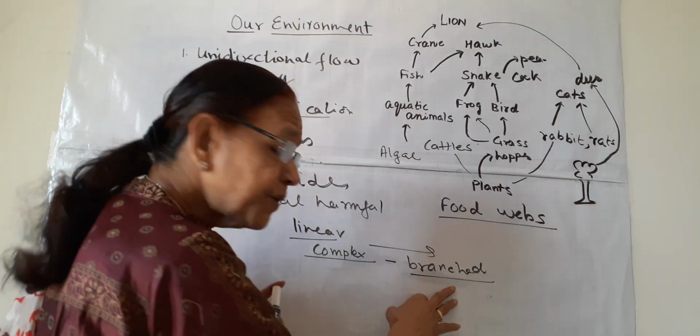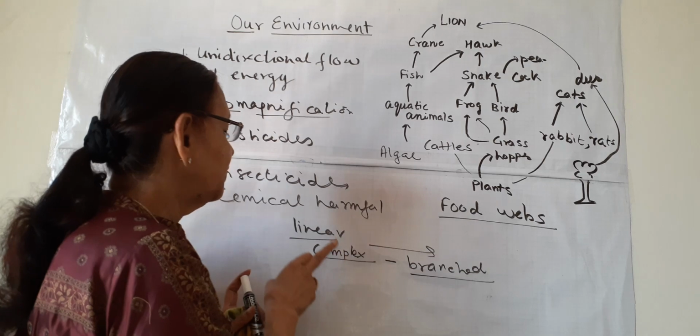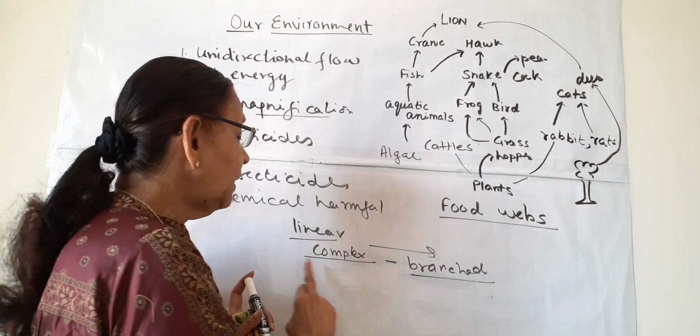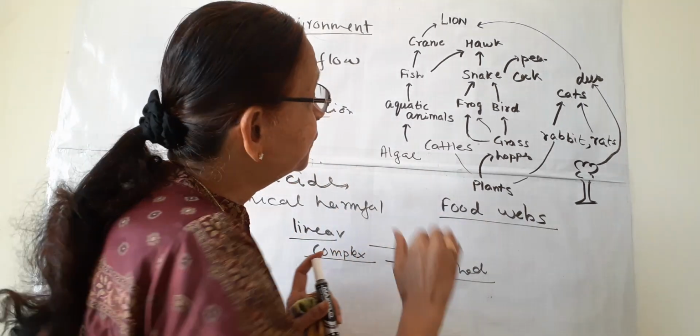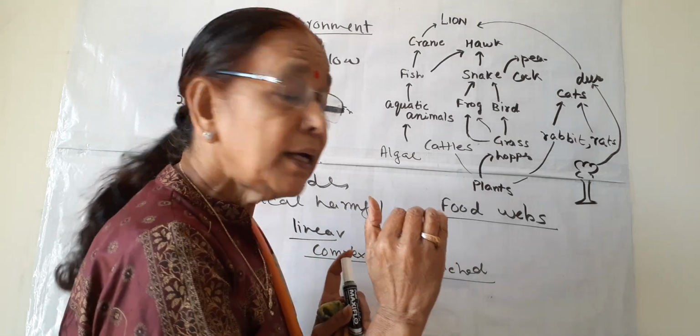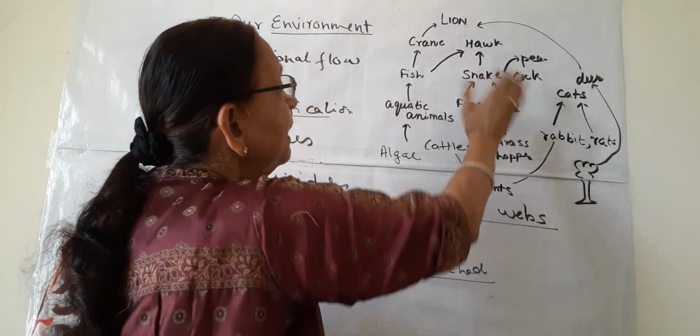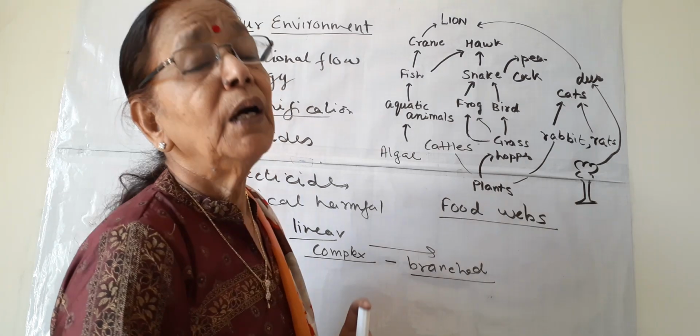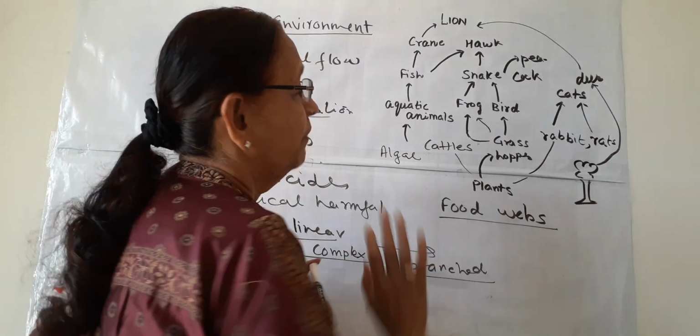They are branched food chains which are not completely linear. They are complex in nature and they are not unidirectional. They are multidirectional, forming a complex food web.